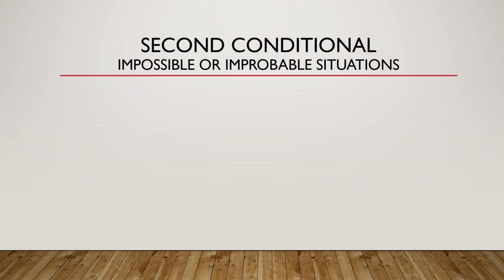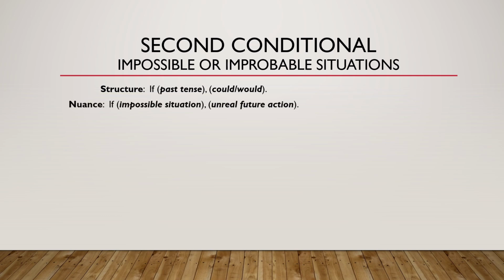Second conditional. Impossible or improbable situations. You feel this situation cannot happen or has a very low chance of happening. Structure: if, past tense, could or would. Nuance: if, impossible situation, unreal future action.